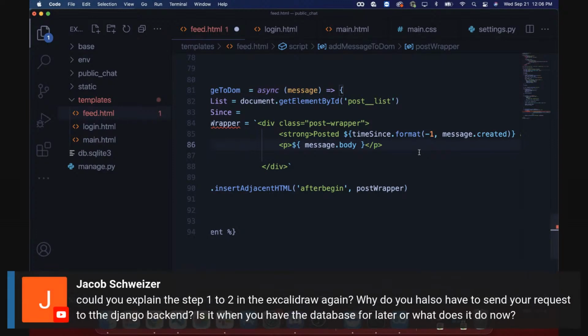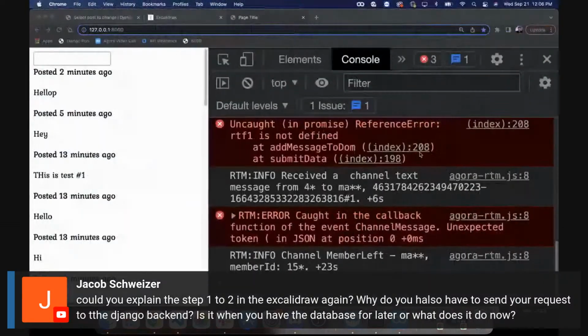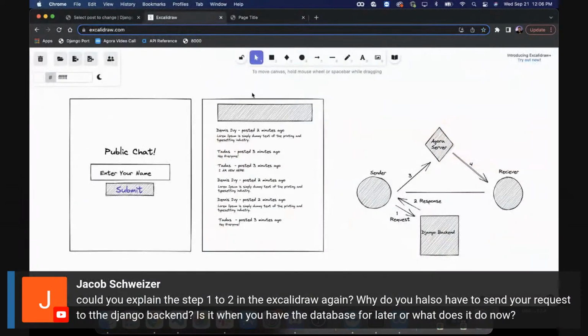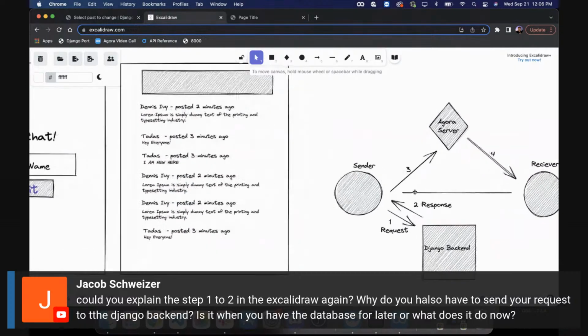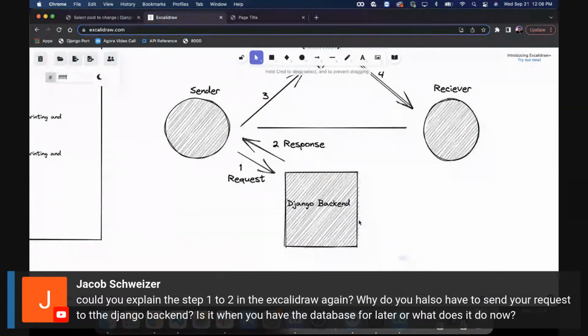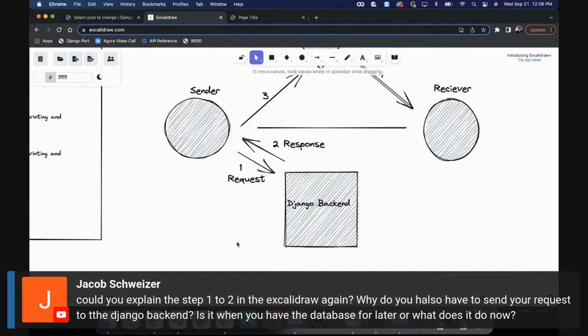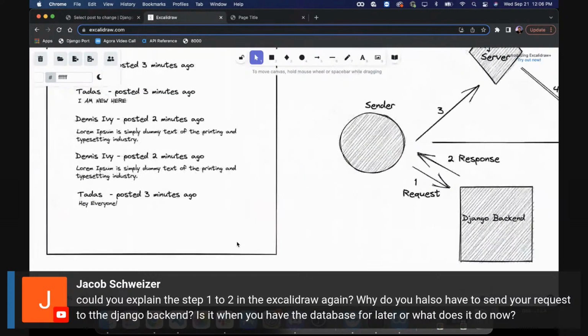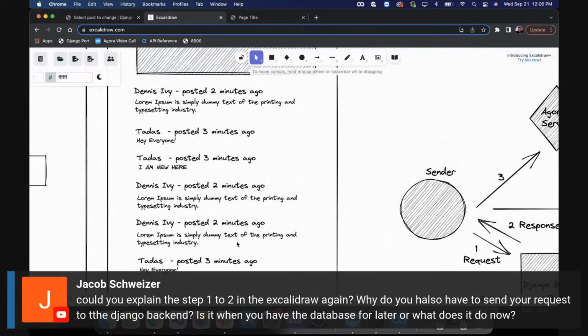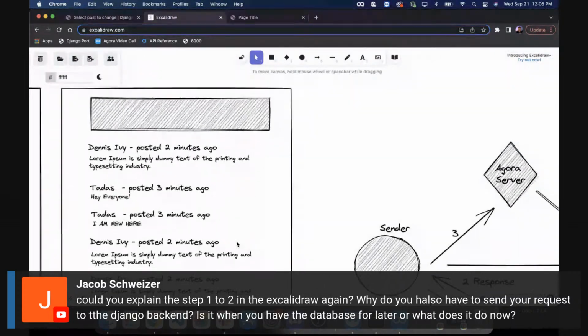So somebody's asking about that whole flow here. Yeah, the only reason we did this was simply because we want that message history to be here. We could completely avoid a backend. We don't need this part in theory. We can just send the message directly from user 1 to user 2. But the issue is, how are you going to save that message for later? So we want to store that in our database.